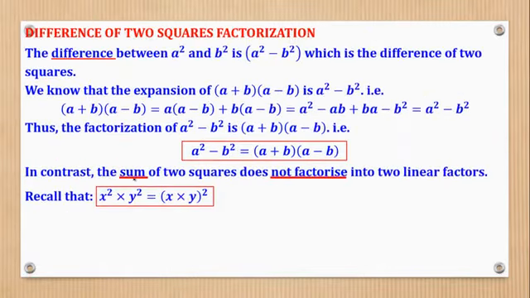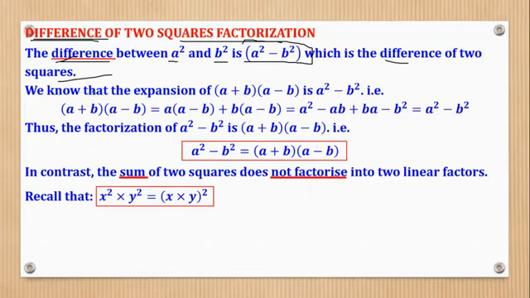Now we shall go to another format of factorization, and that is called difference of two squares factorization. Now this word difference, in math, means subtraction. So the difference between a squared and b squared is written as that, and it is known as difference of two squares. Now the question is, how do you factorize it?